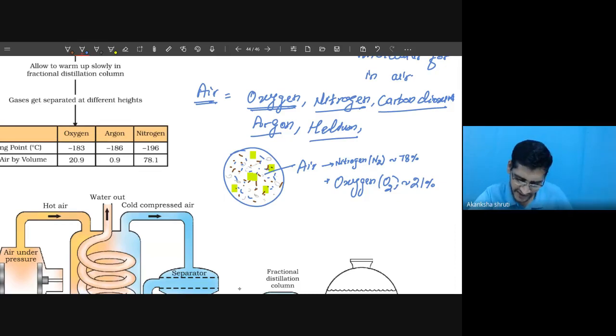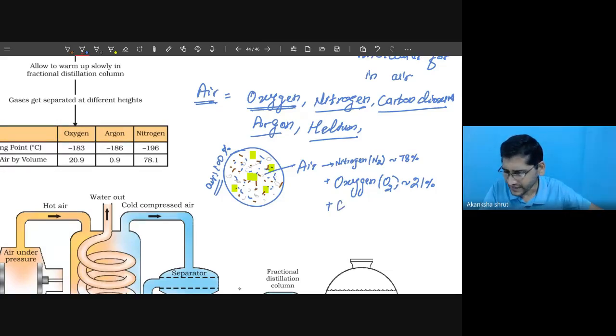If you take 100 liters of air, then 78 liters of nitrogen will be there, and 21 liters of oxygen. In the remaining 1 liter, all the other gases are present.